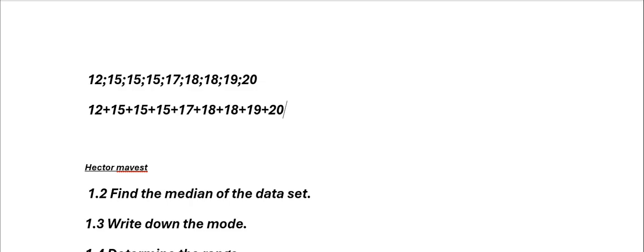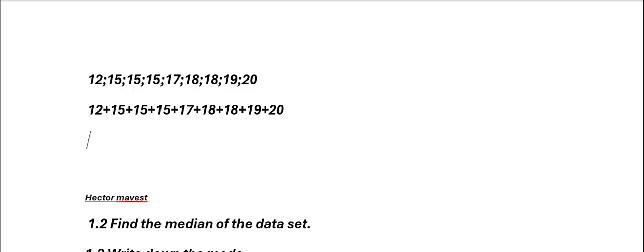Then after arranging them, remember now we are adding them. Then we divide by the total of the numbers. That means when we get here, good people, remember here we are calculating the mean.